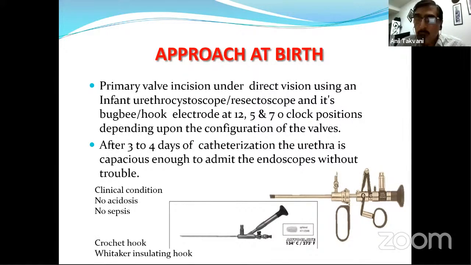From my point of view, 12 o'clock ablation is very crucial and important. And after 3 to 4 days of catheterization, the urethra is capacious enough in most cases. If it's not a preterm birth, then you can admit the endoscope without trouble. We have to be very sure that we are passing this endoscope with utmost gentleness. Otherwise, keep the feeding tube for a little longer. It will give you passive dilatation, and then you can finish this procedure.